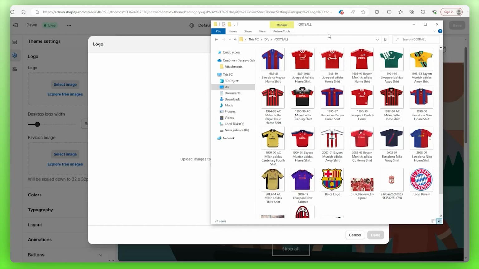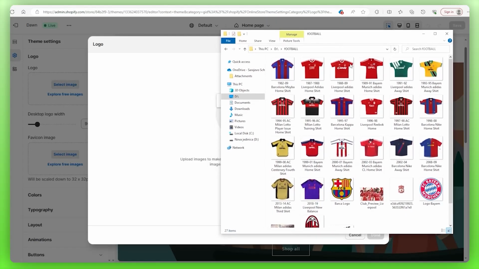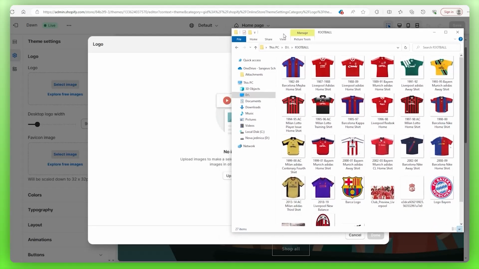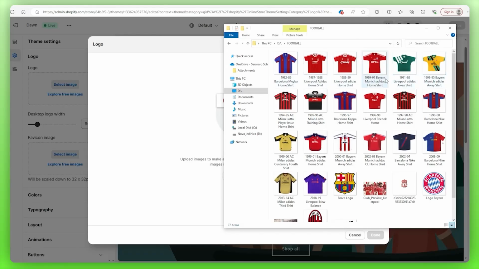Now, I would recommend organizing everything because when we're categorizing our products, we're going to need to make sure we know where they are. Now, all of these images of jerseys you see here are just pictures I've taken from the internet, and I've named them according to the team and the era they're from.